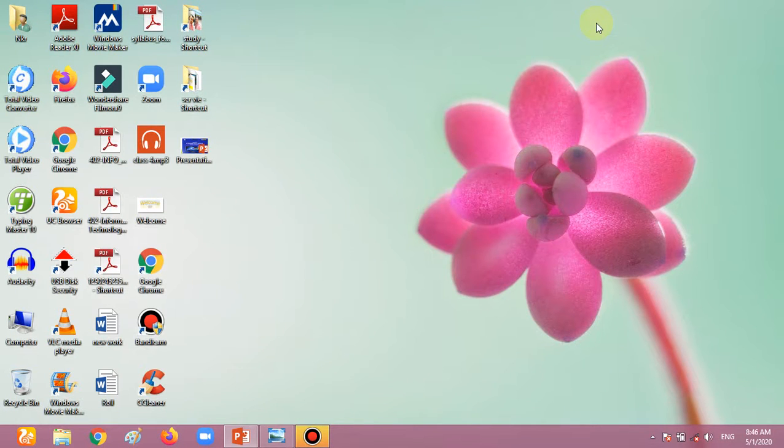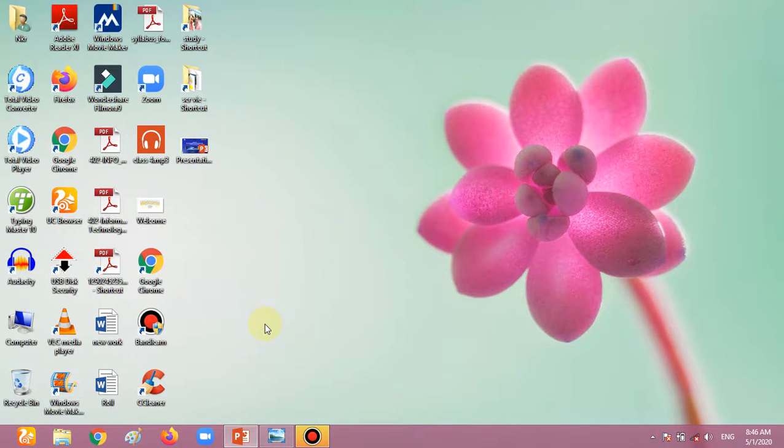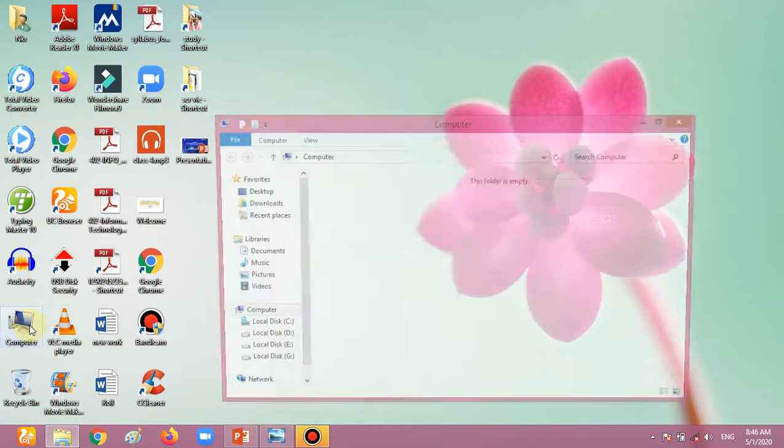Now we move forward in this chapter and show how to change the desktop background. For changing the desktop background, there are two ways. First is a simple way. Go in any program or any pictures. Actually, I am going in pictures.